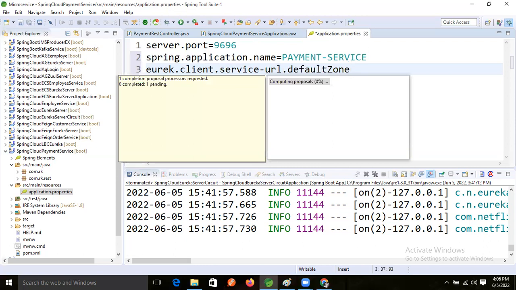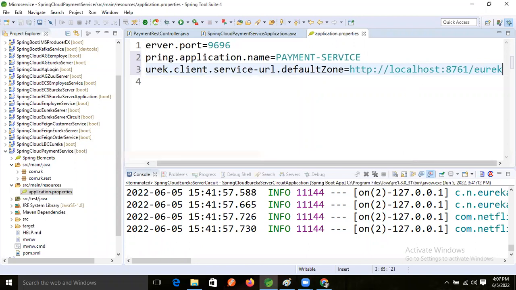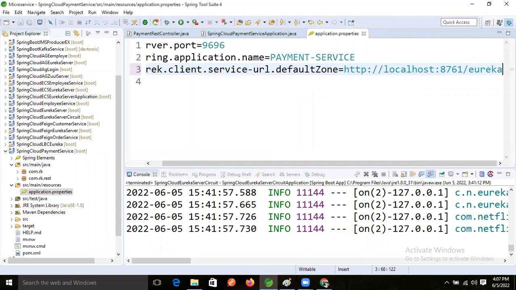Default zone equal to http colon double slash localhost colon 8761 slash eureka. Slash eureka, right? Now our application is ready, guys.